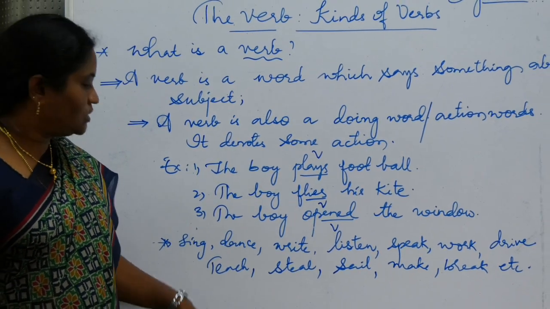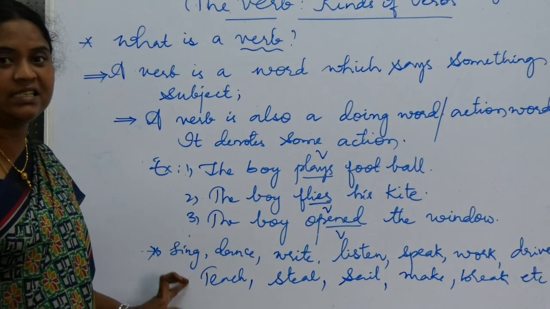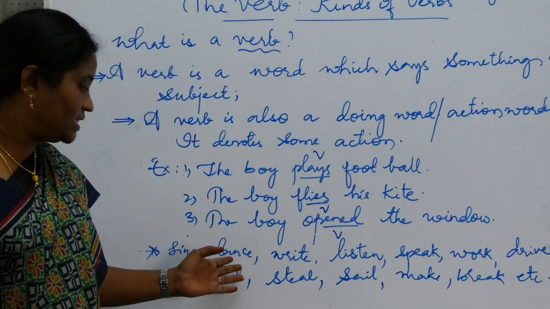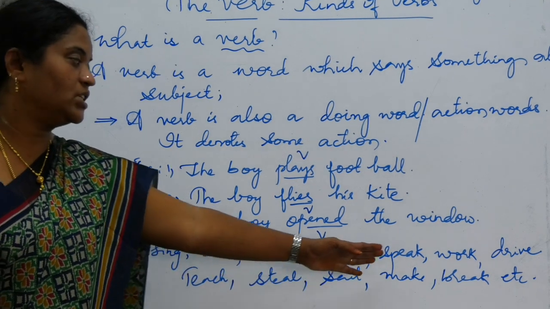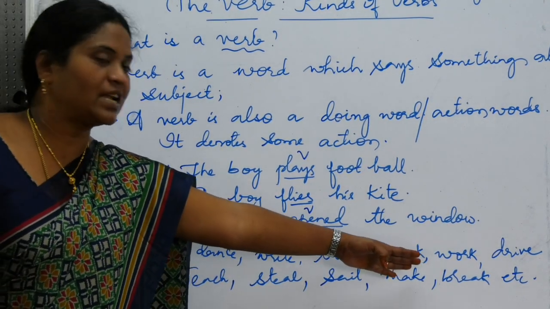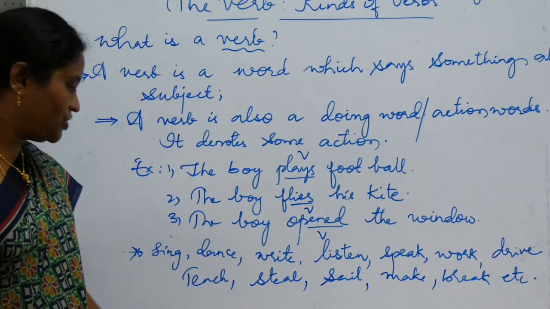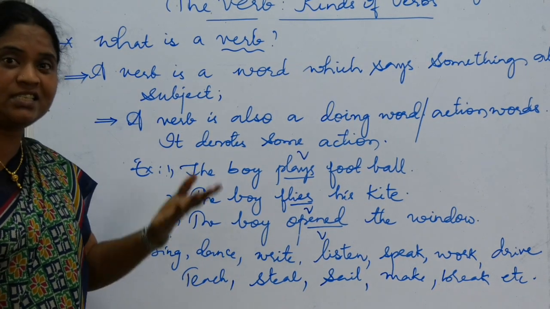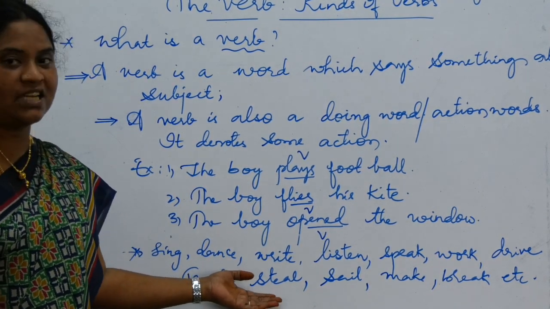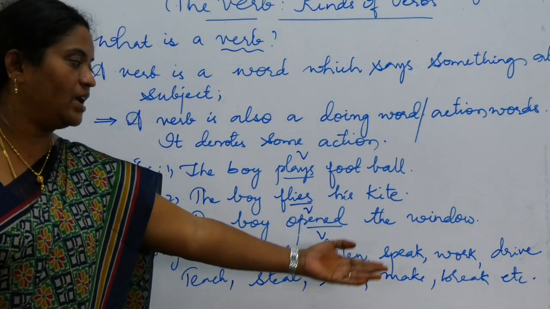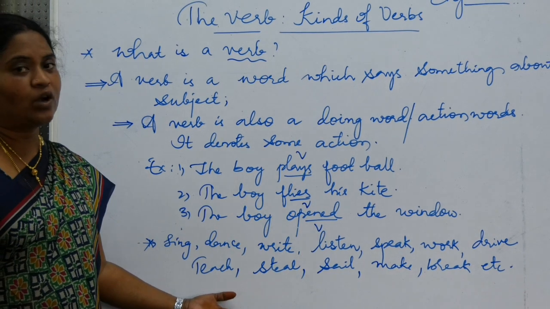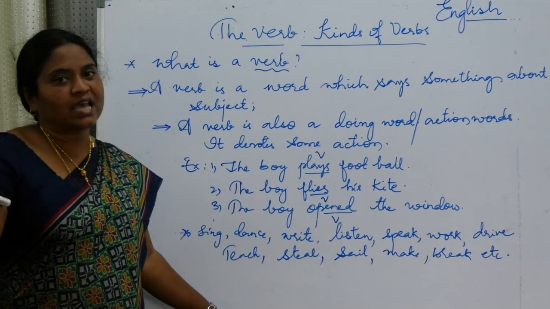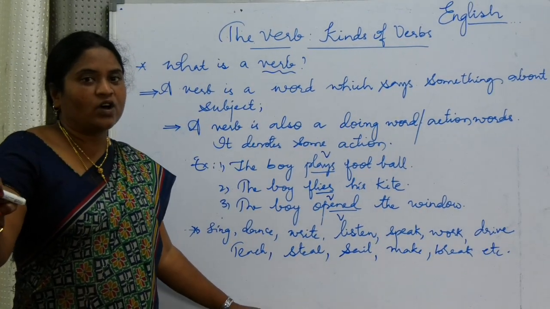So here, see, singing is an action. Dancing is an action. Writing is an action. Listening is an action. Speaking is an action. Working is an action. Driving is an action. Teaching is an action. Stealing is an action, sailing is an action, making, breaking, and so many words are there. So what is a verb now? Action words are called verbs.